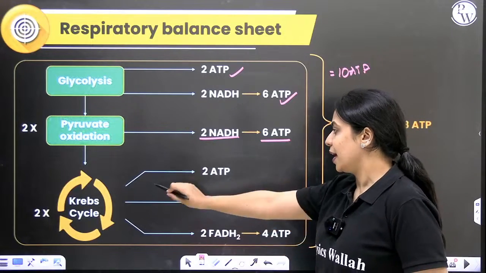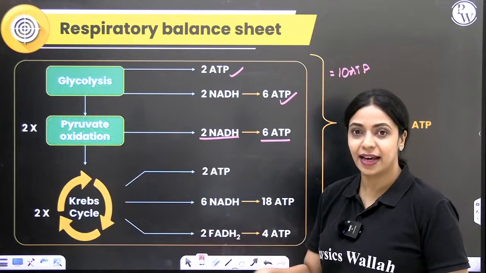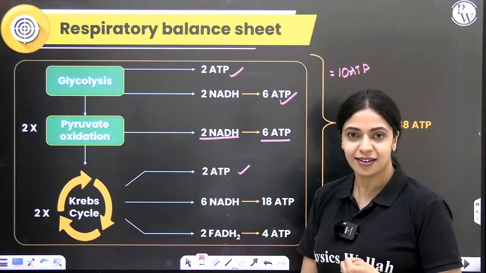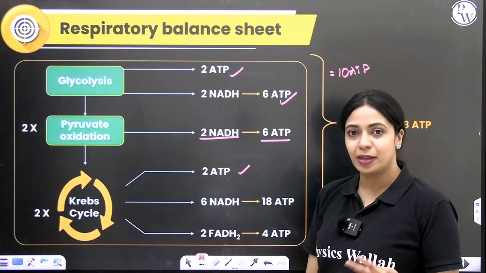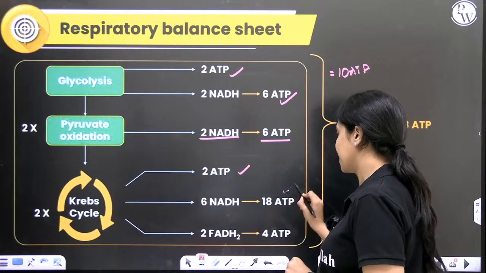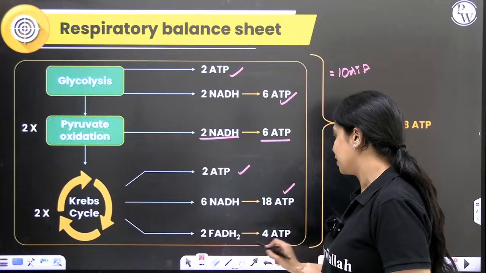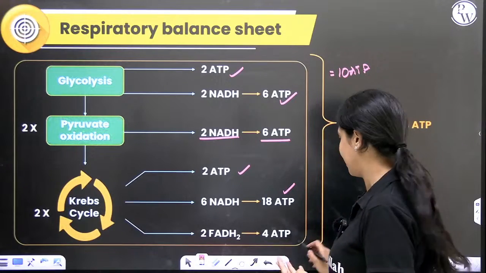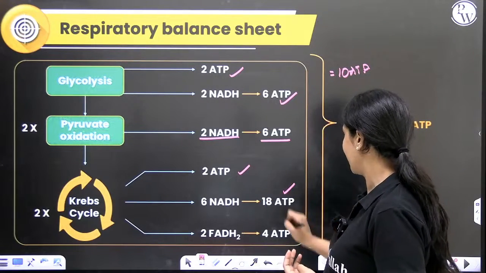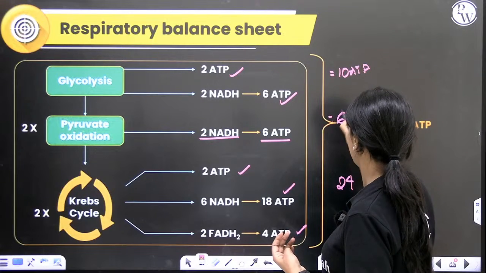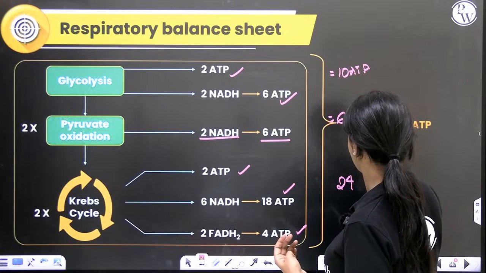After that, in Krebs cycle, per acetyl CoA, you have 2 GTP or 2 ATP produced. So 2 ATP there. Per NADH 3 ATP, we have a total of 6 for 2 acetyl coenzyme A, that is 18 ATP there, and 2 FADH2 that was produced. From that you will get 4 ATP. So totally 18, 20, 24. 24 ATP here, 6 ATP here, and 10 ATP here.